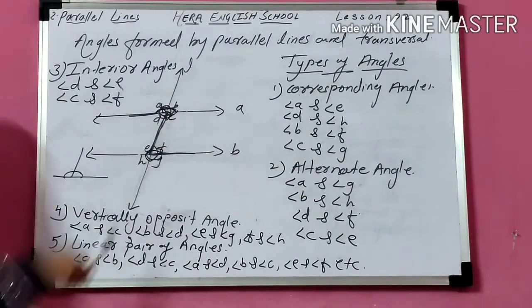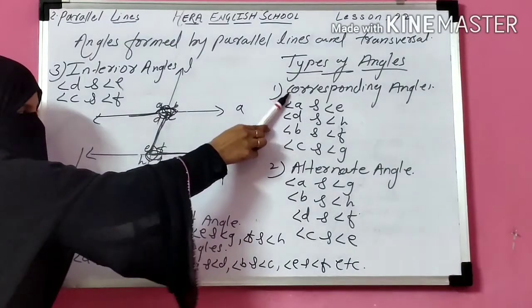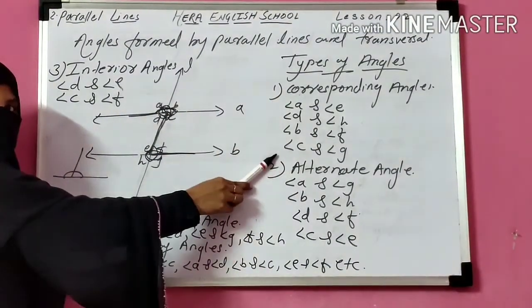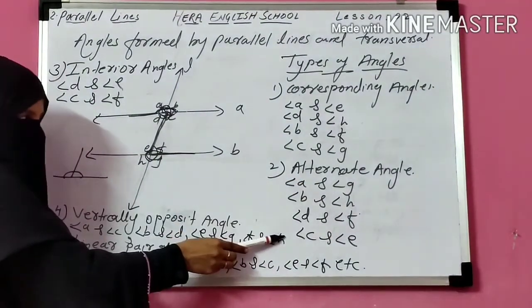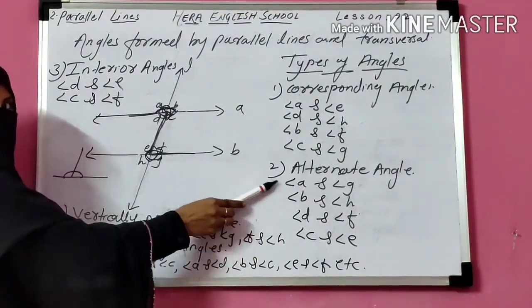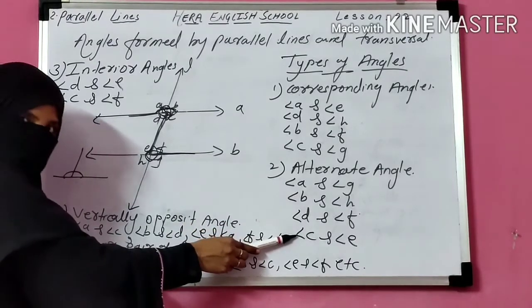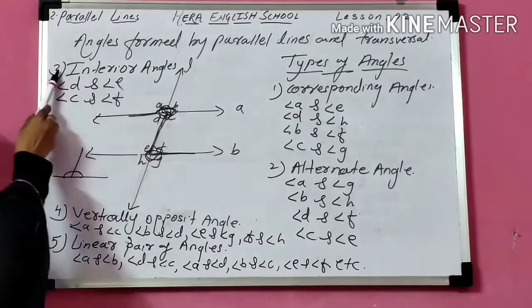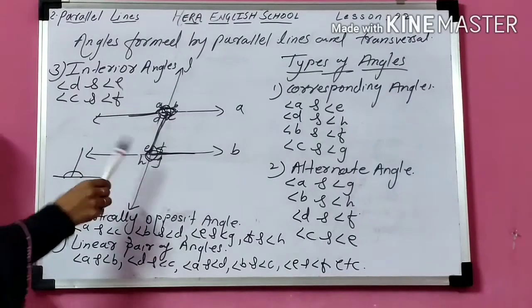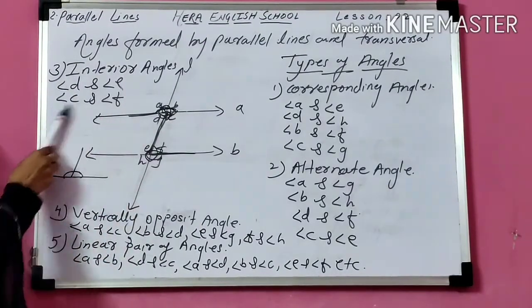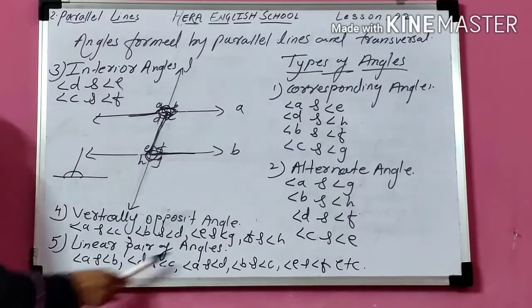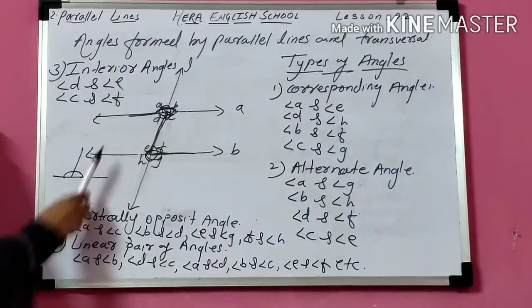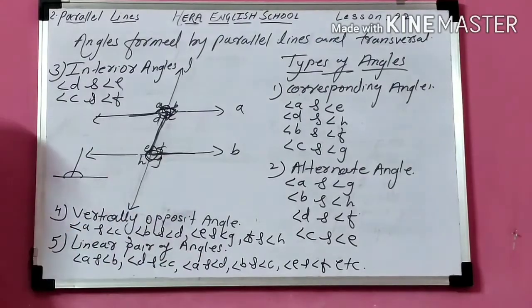Okay, so remember this. One is corresponding angles. There are a total of 4 pairs of corresponding angles formed. Alternate angles, 4 pairs of alternate angles: 2 are exterior alternate angles and 2 are interior alternate angles. Next are the interior angles, that means the interior part of the parallel lines, 2 pairs of interior angles. Then the vertically opposite angles and linear pair of angles. These are the types of angles formed by parallel lines and a transversal.